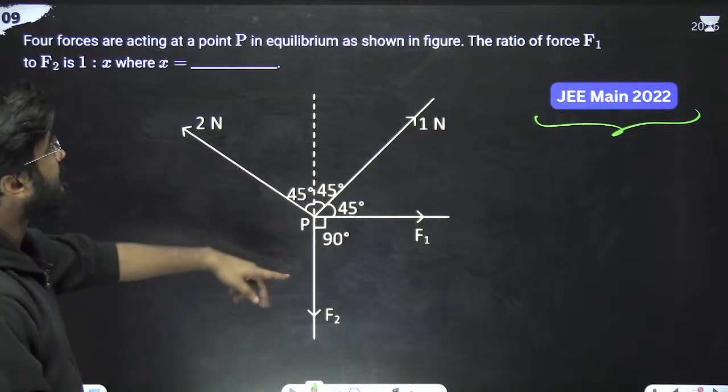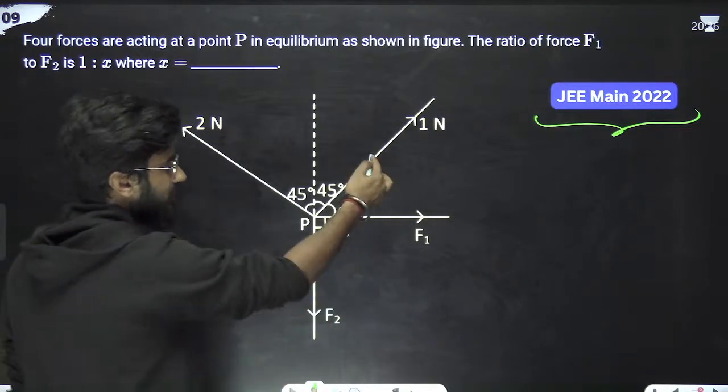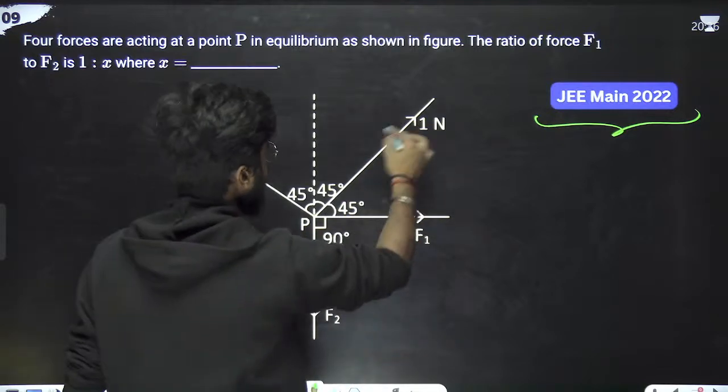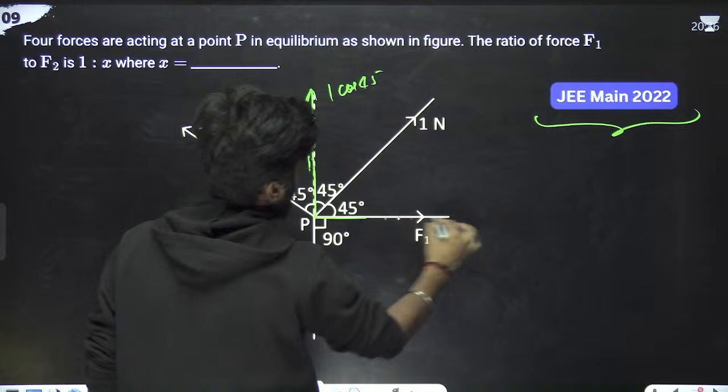This is F1, this is F2. This is an equilibrium, so just solve these forces. This is 1 Newton, so this will be 1 cos 45. This is 1 sin 45.